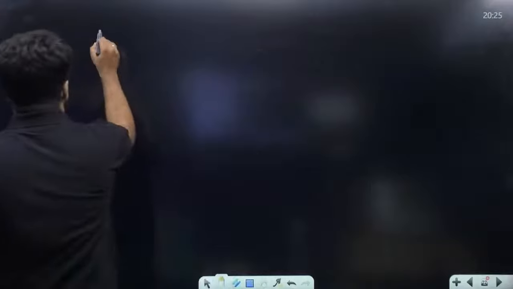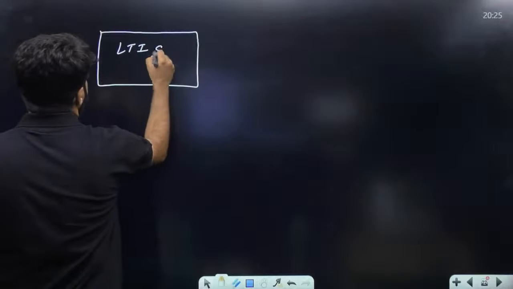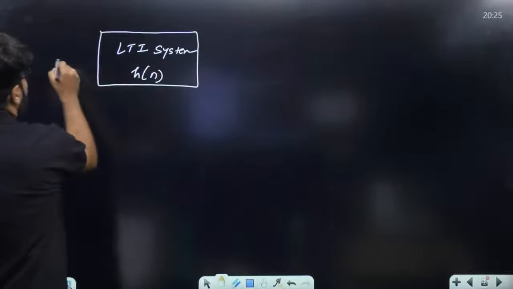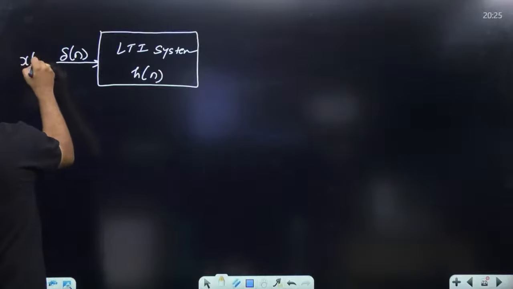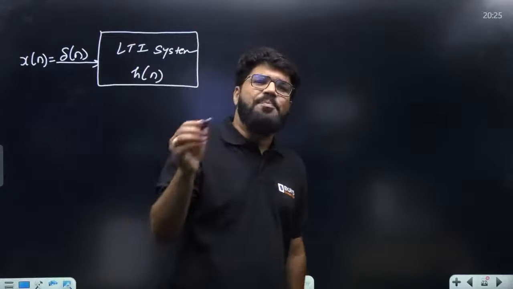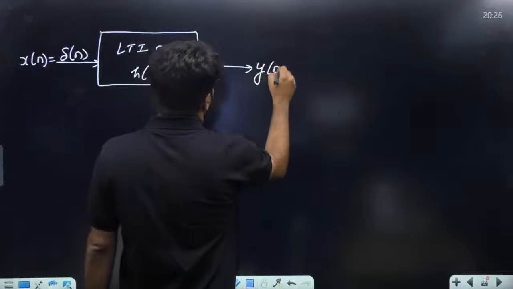Why is it so? As I already told you, suppose there is an LTI system with impulse response hn and the input is delta n. The input that you apply is itself the unit impulse. So what is the output?